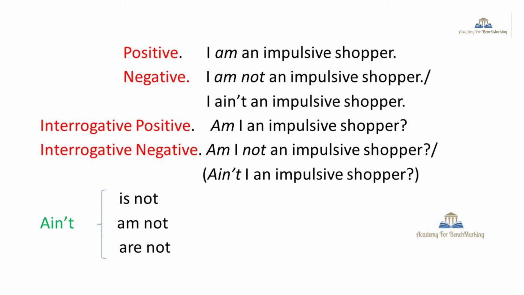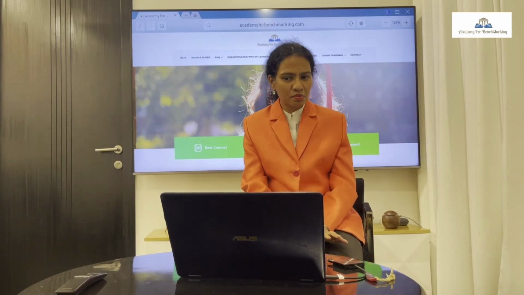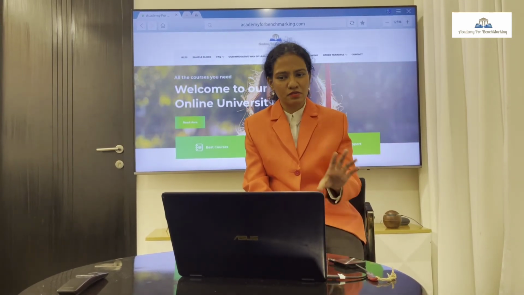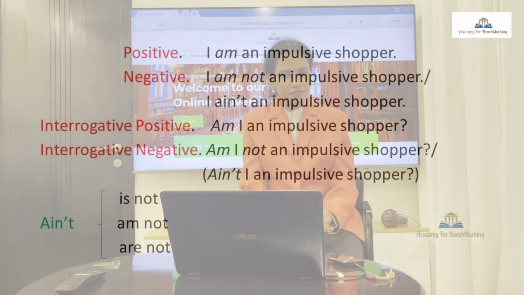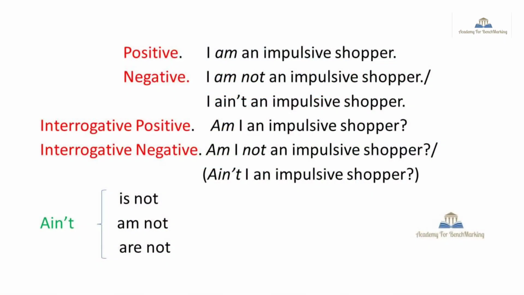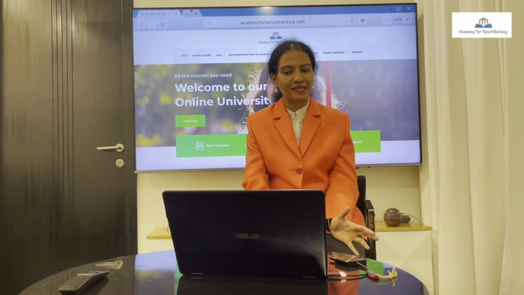I'm not an impulsive shopper. Colloquial English, you can say I ain't an impulsive shopper. But for IELTS speaking and writing, I recommend use the long forms. I'm not an impulsive shopper. Interrogative positive, you just put am before the subject. Am I an impulsive shopper? Interrogative negative, again you have two forms. Am I not an impulsive shopper, or ain't I an impulsive shopper? So what you're not used to, start using those so you have a range of sentences in your speaking and writing.